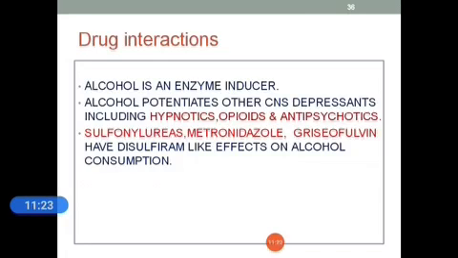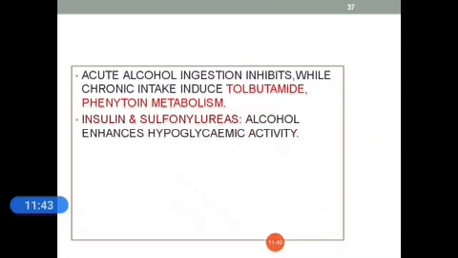Alcohol is an enzyme inducer. It mainly potentiates the actions of other CNS depressant drugs like hypnotics, opioids, antipsychotics, and some other drugs like sulfonylurea, metronidazole, griseofulvin, which also show disulfiram-like effects with alcohol consumption. Acute alcohol ingestion mainly inhibits, while chronic intake induces, tolbutamide and phenytoin metabolism.